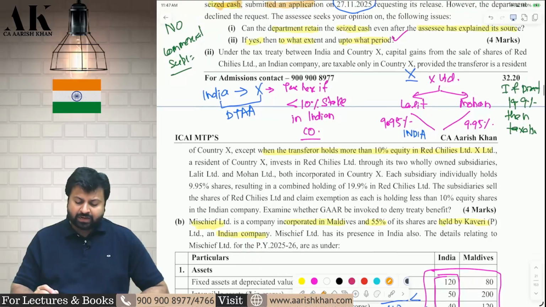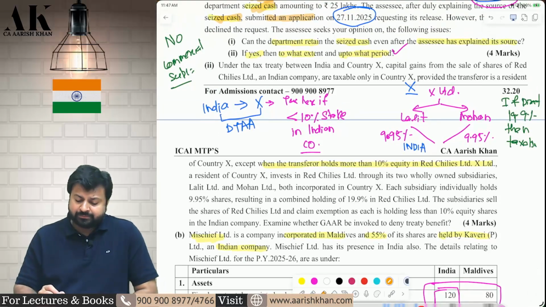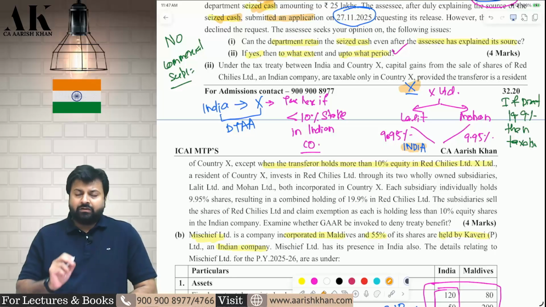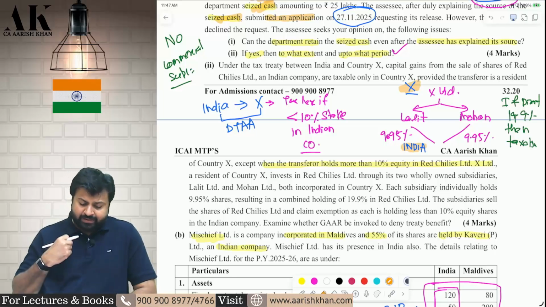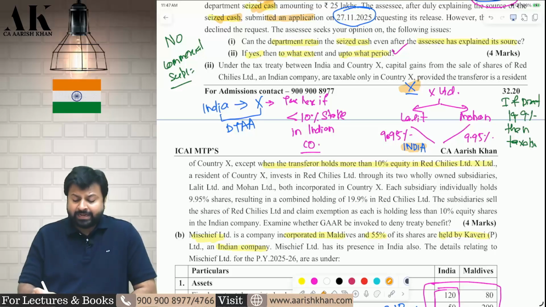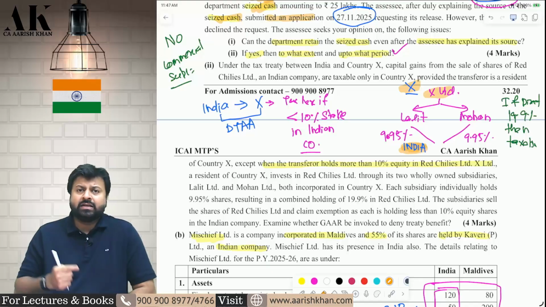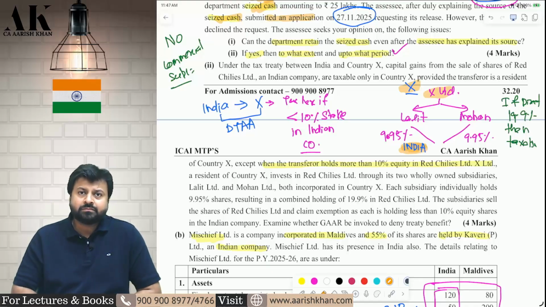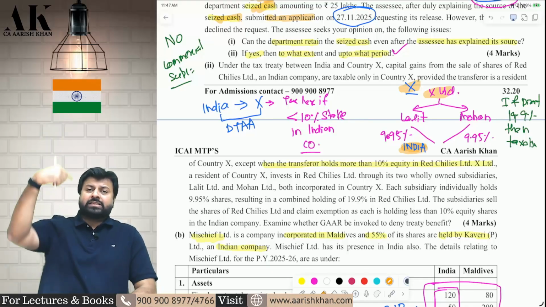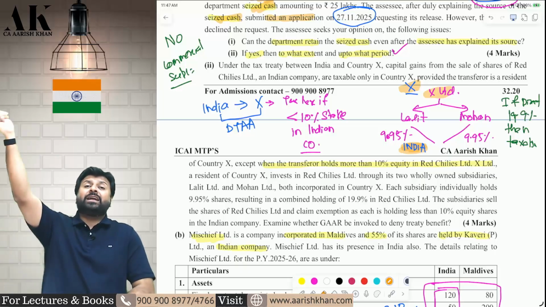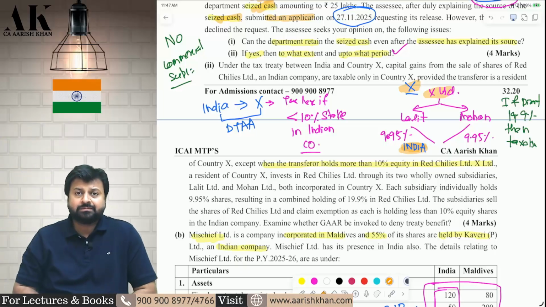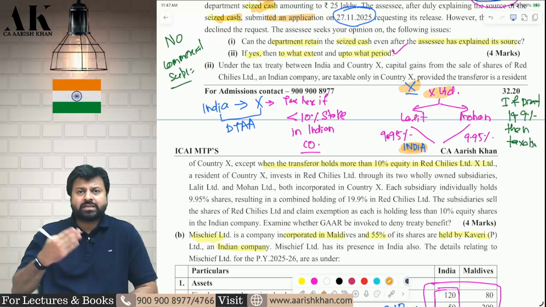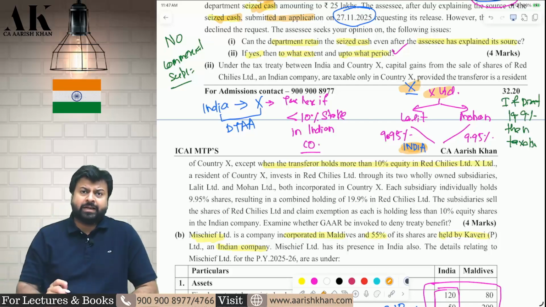Next question is whether GAAR will be applicable or not. We need to answer that. There is one country, country X, and there is India. It is written in the DTAA between India and country X that if a country X company invests in an Indian company more than 10%, then they will be liable to tax in India. If it is below 10%, then it is not taxable in India.